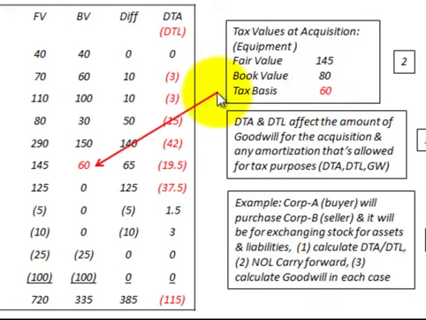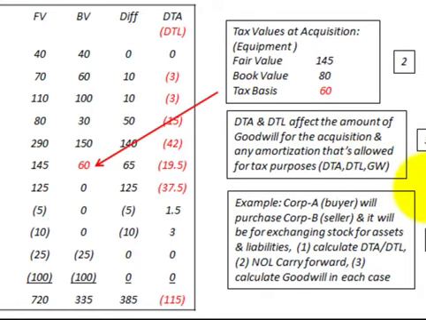And then for our example here, instead of using the book value to determine our deferred tax assets and deferred tax liabilities, we're going to use the tax basis in this case. And you have to be concerned with that when you're doing these tax values at acquisition. Now, the deferred tax assets and deferred tax liabilities affect the amount of goodwill for the acquisition and any amortization that's allowed for tax purposes for deferred tax assets, deferred tax liabilities, or the goodwill.